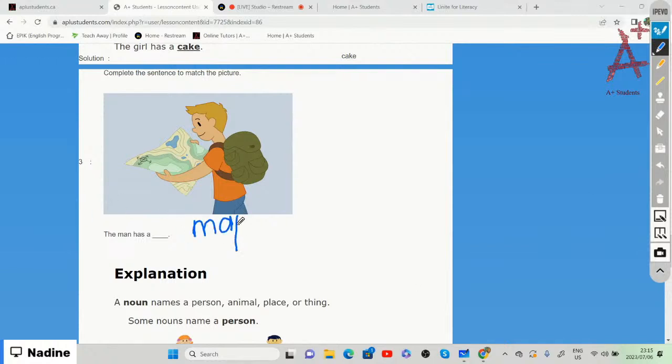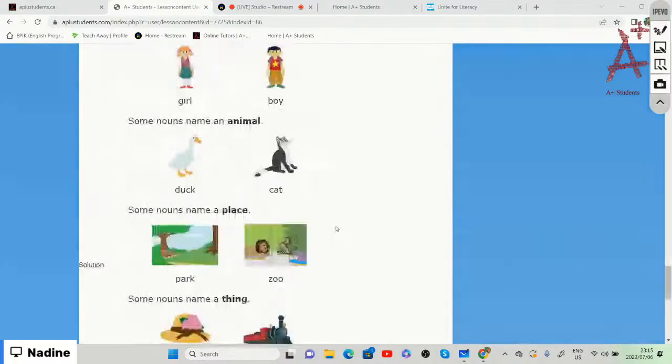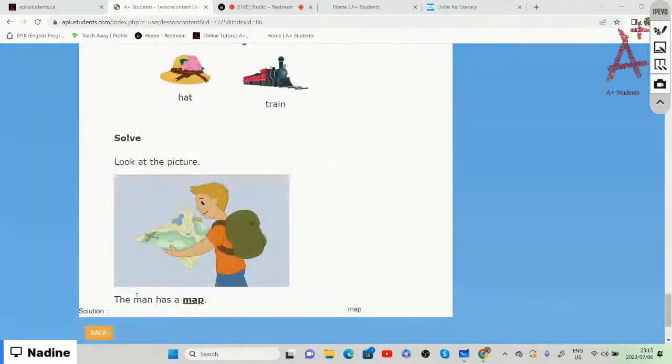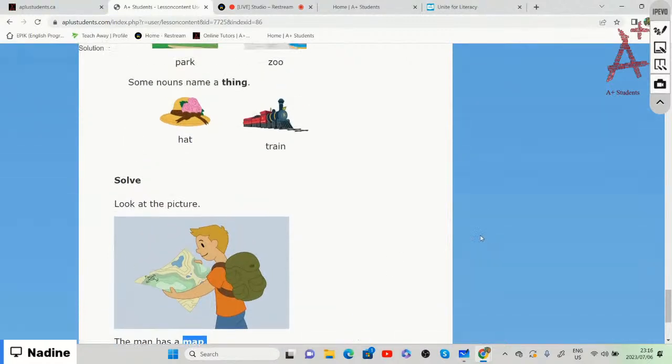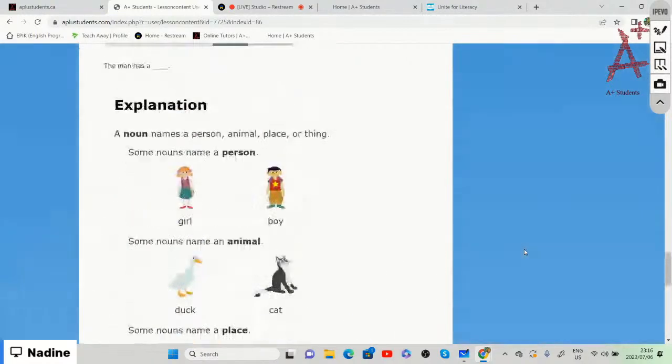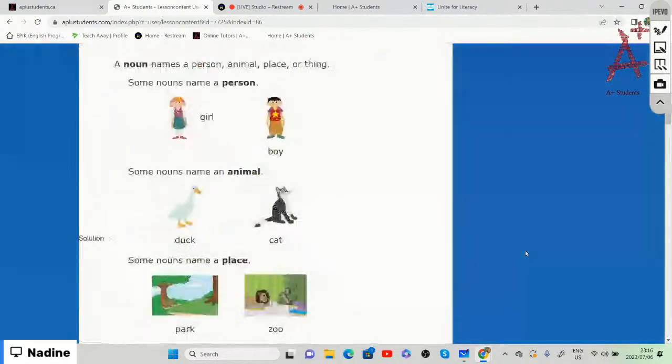And this map shows direction, because he wants to get from one place to the other. That also refers to a thing that he has in his hand. So the man has a map. A map is a thing, so that now names a thing that he has in his hand.